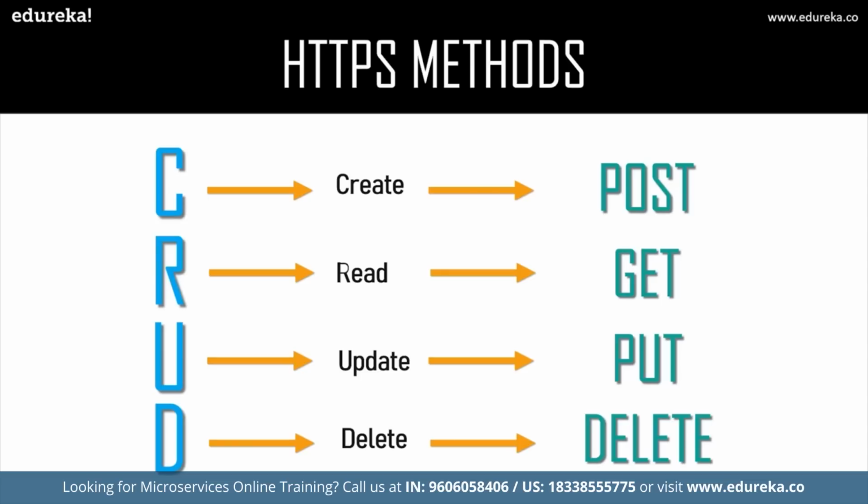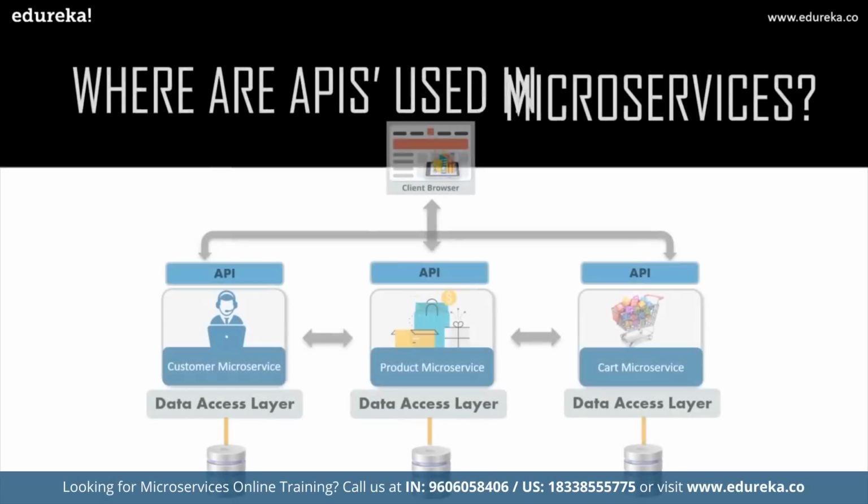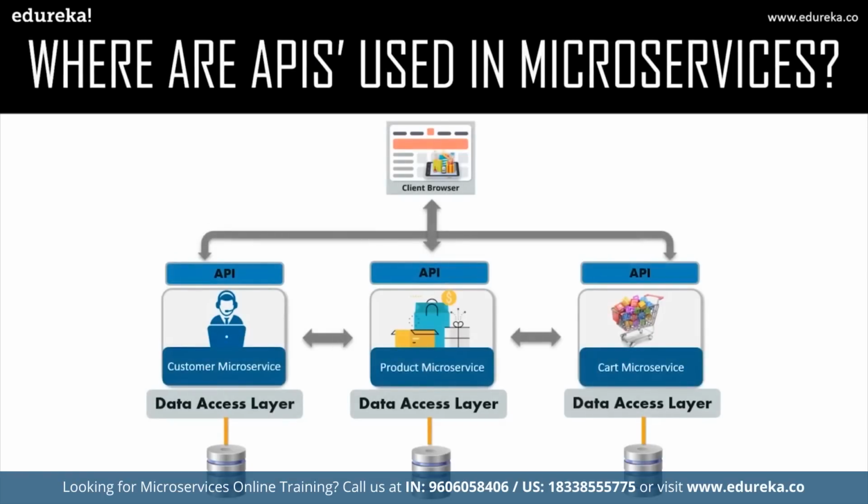So now that I've told you what microservices are and what APIs are, let's get into where exactly APIs are used in microservices. When I was explaining APIs, I was always saying that they're basically a middle person between the client and the respective feature or functionality. Obviously, that particular feature or functionality can go into a specific service, right? So let's say we have a functionality of all the products present in the application. That feature can be present in a specific service. So when a client requests all the products available in the application, the request can go directly to that service and the response can be generated back. So I hope that point is clear.